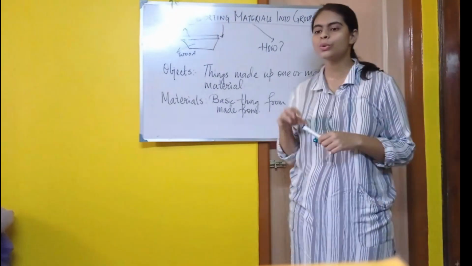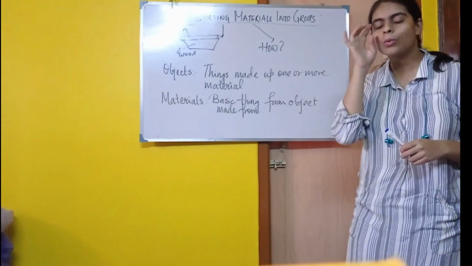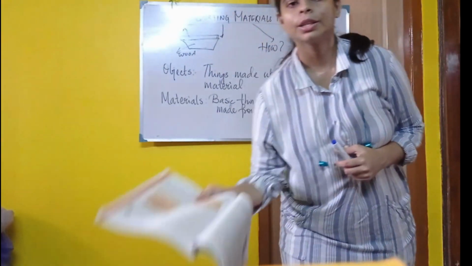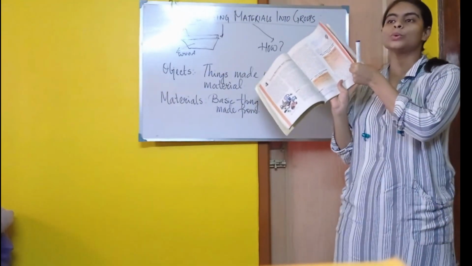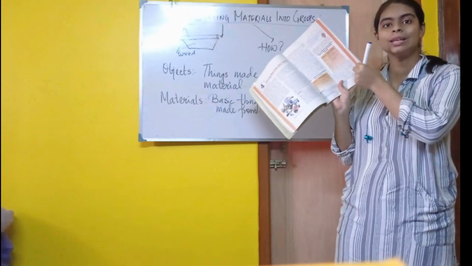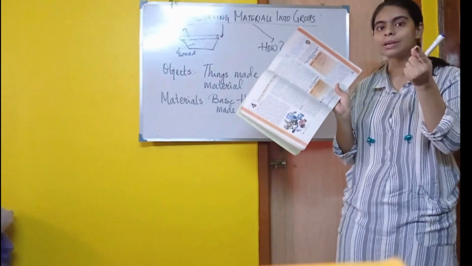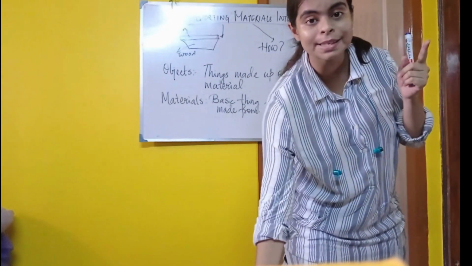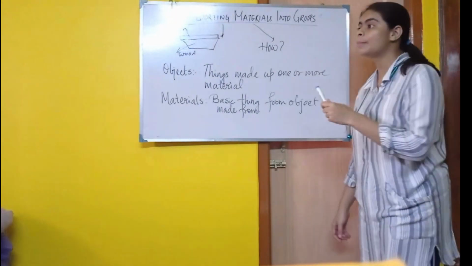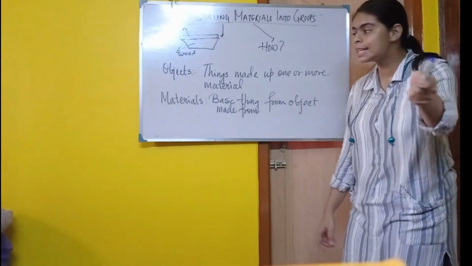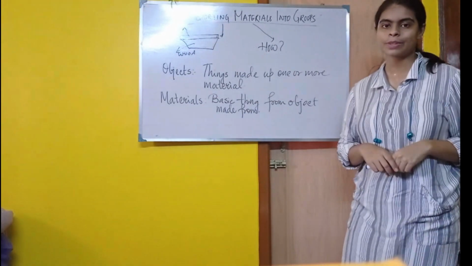Now suppose you want to make a notebook, you want to make this book. What is the basic material we need? We need paper, right? We need the paper. That is the basic material. So using the basic thing, we are making an object, and that basic thing is called material.